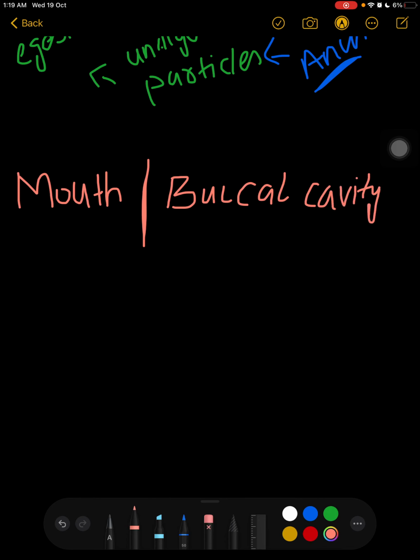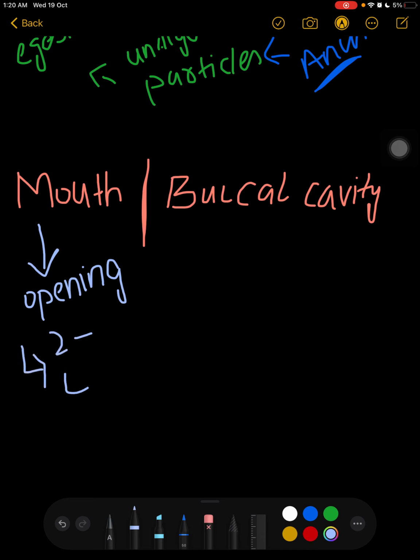What's the difference between mouth and buccal cavity? Mouth is actually an opening. It is the opening from where the food is ingested, taken inside the body, and it is known as the mouth. And the mouth comprises of only two parts: first of all lips, and second vestibule.